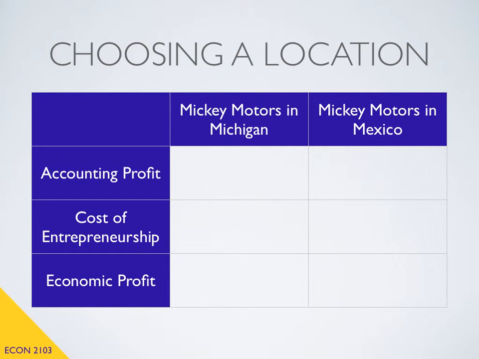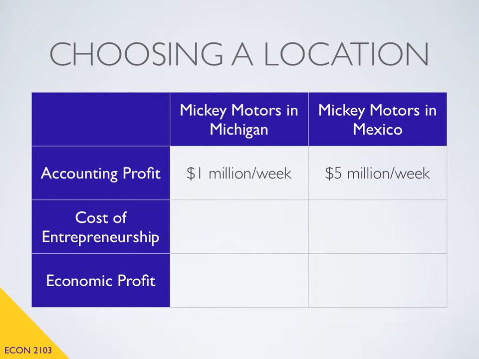Now again, I contact my friends in the UCO marketing department and have them conduct a market survey for me, and they determine that if I operate my factory in Michigan, I will stand to make about $1 million a week of accounting profit. But my marketing friends remind me that the cost of labor in Mexico is significantly lower than it is in Michigan, and consequently my accounting costs would be significantly lower in Mexico, and my accounting profits, therefore, would be significantly higher.